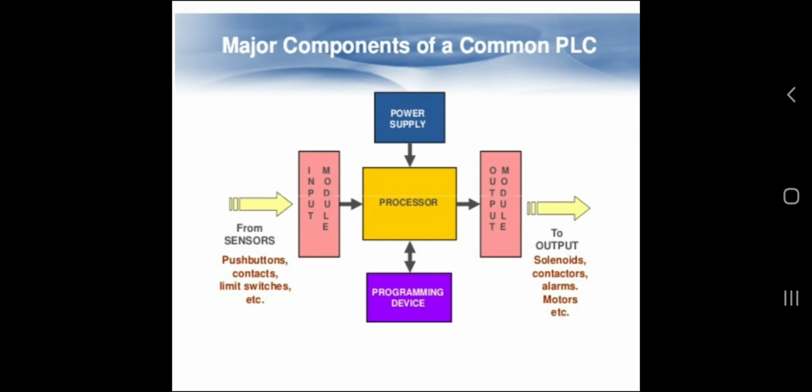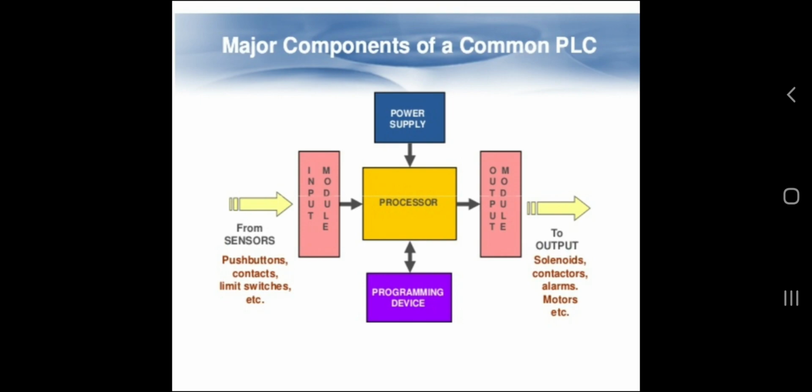So let us discuss the major components of a common PLC. You can see that a central processor is there. To process, an input module is required. The input module receives the signals or parameters from sensors, push buttons, contacts, limit switches, etc. It receives the input parameters.